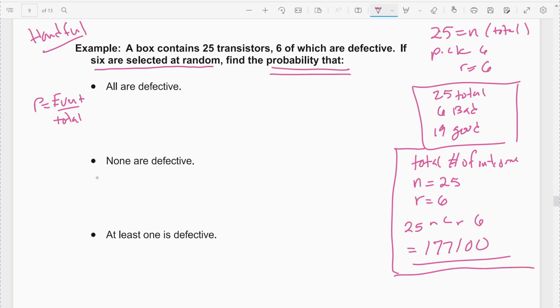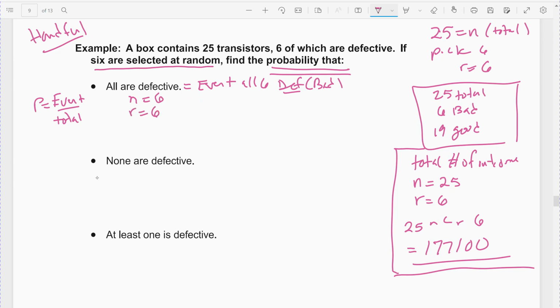That's why I did it over to the side. Now the event is that we pick all 6 defective ones. There are 6 defective, and we're selecting 6, so we're only picking from the 6 defective.